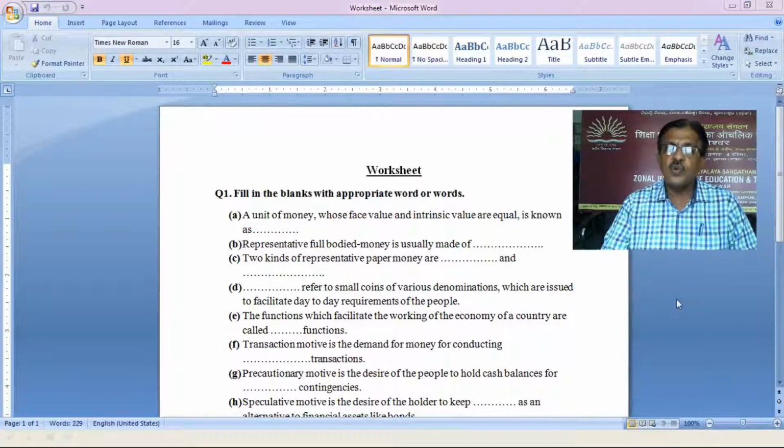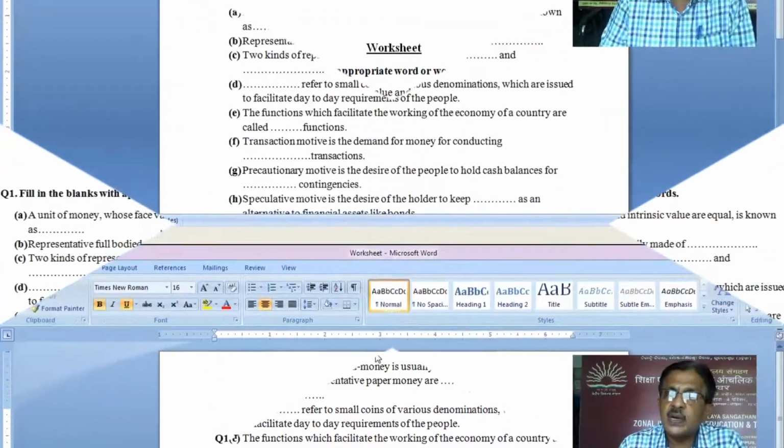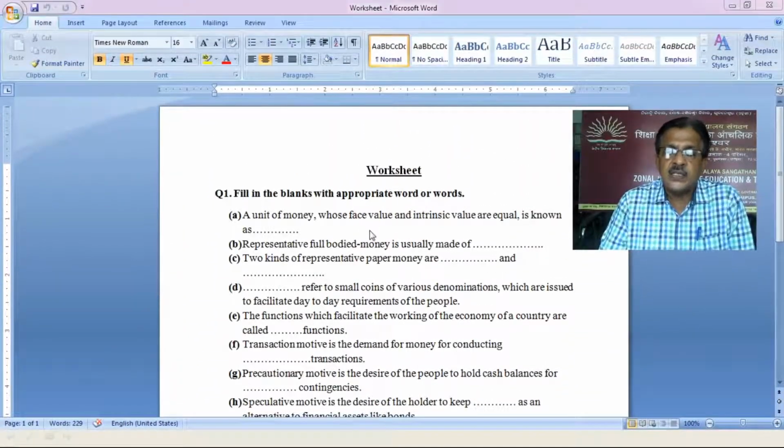Please have your notebook with you and mark your answer after seeing the question, and tally the answer with the solution which I will be giving at the end of this worksheet. So you see the worksheet here.